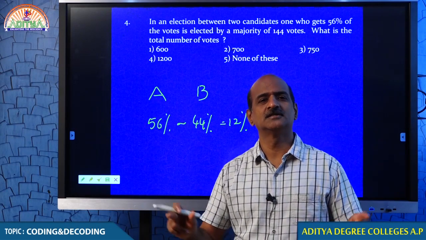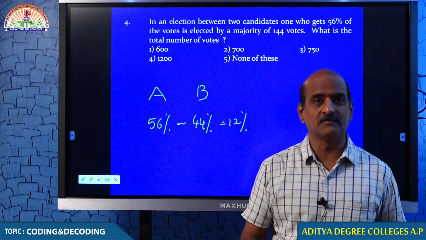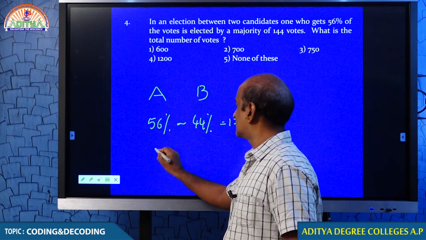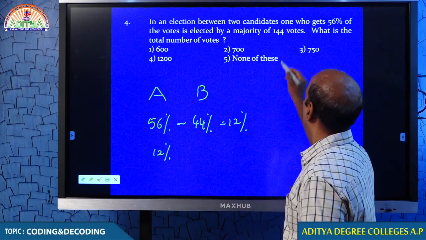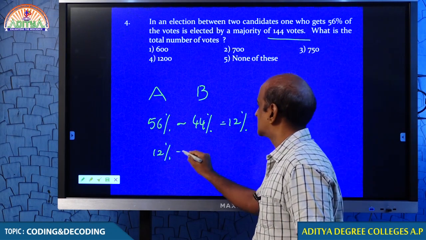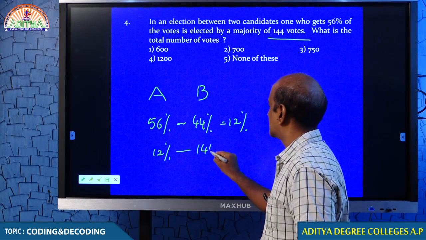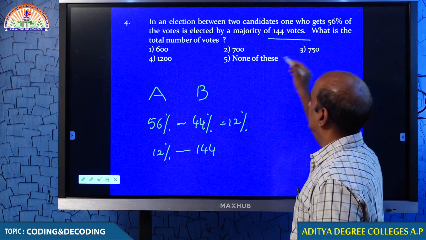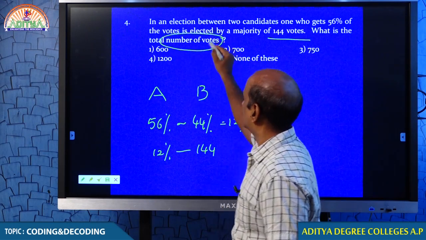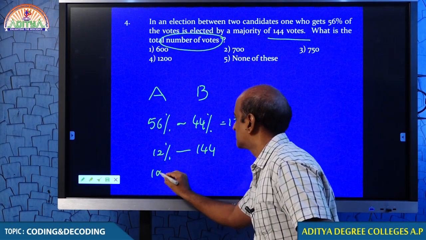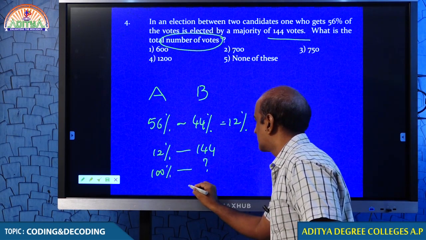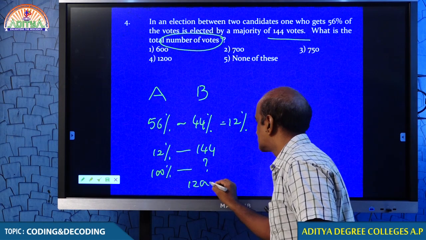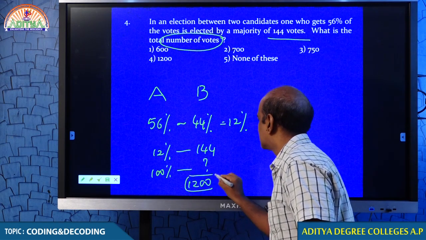That is what we call the majority from the perspective of the winner. Therefore, the winner won the election by 12%. That 12% is nothing but 154. What is your question? What is the total number of votes? That is 100%. 12% is 154, 100% is 1283.